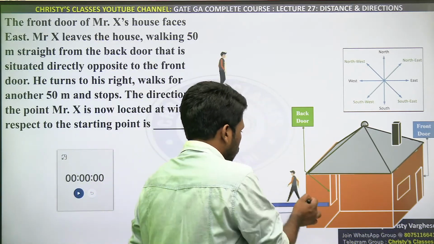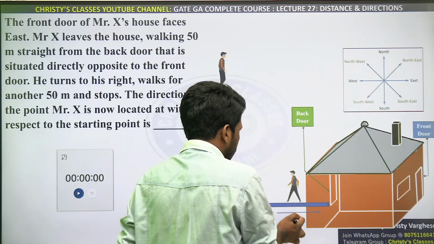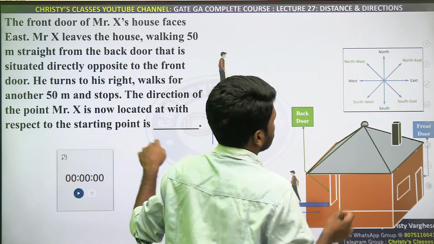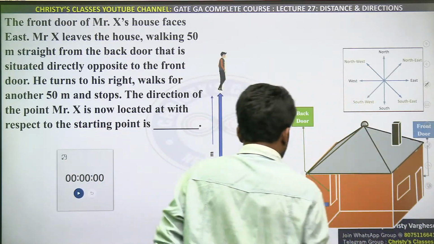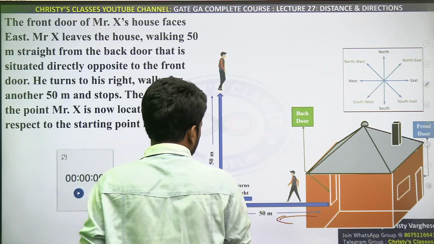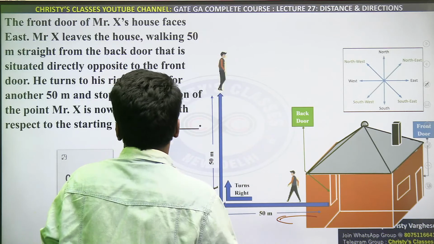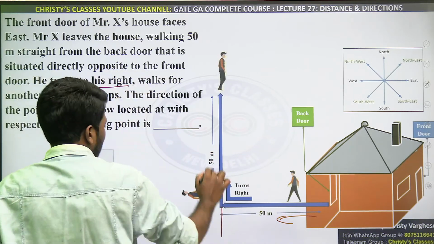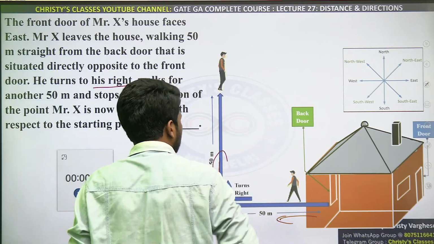So the person is moving like this. Through the back door, 50 meters he is traveling and reaching here. And then what did he do? He turns to his right. From here he is turning right.